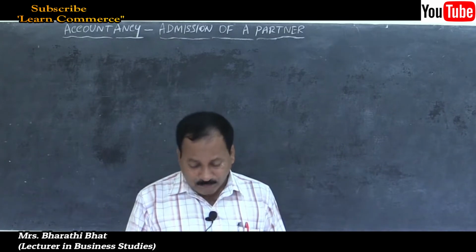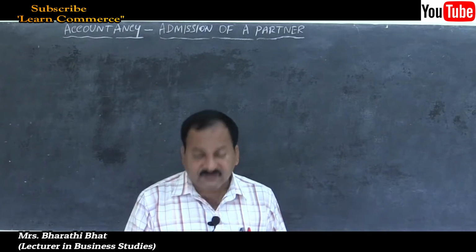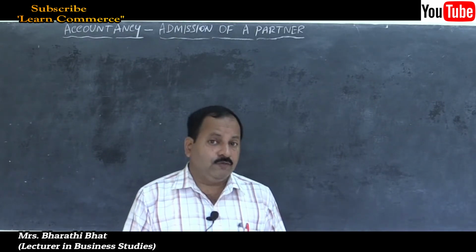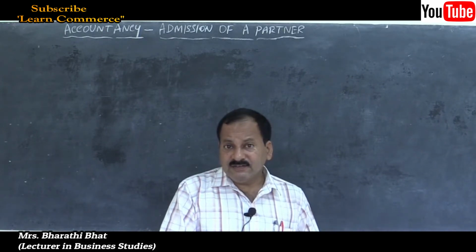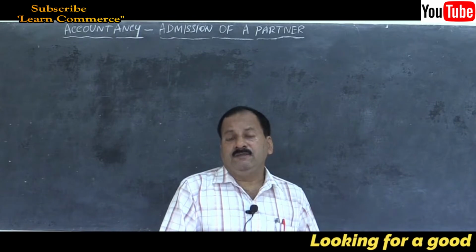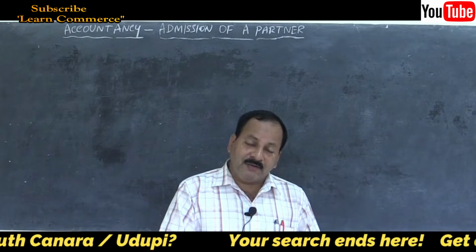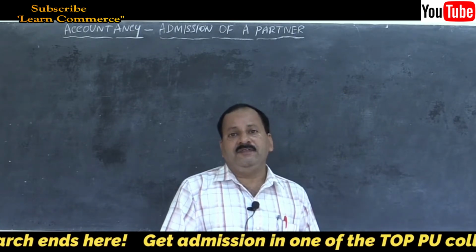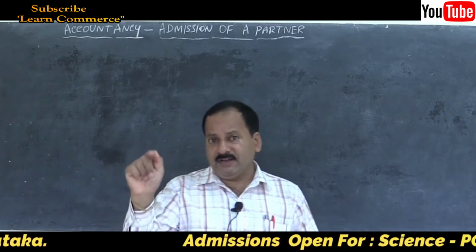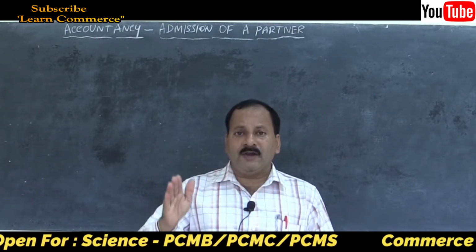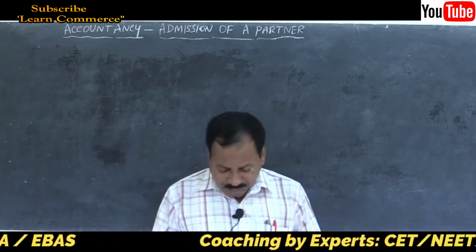Then she is given 1/4 share, and goodwill of the firm is valued at rupees 25,000. So the value of goodwill is given as 25,000; that is the third method. When goodwill is to be created, the journal entry is goodwill account to old partners capital accounts in their old profit sharing ratio. Remember, old profit sharing ratio. We have to give credit to old partners only by goodwill created, old ratio. That's what you have to do.